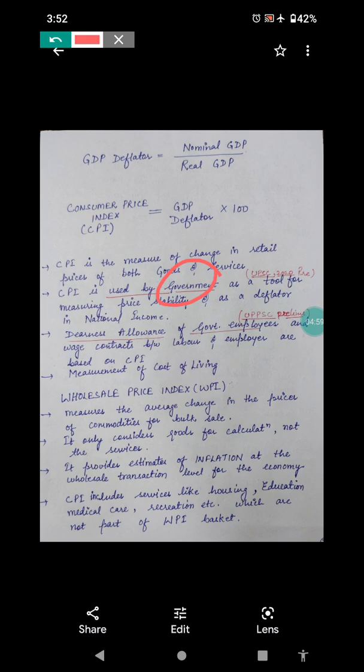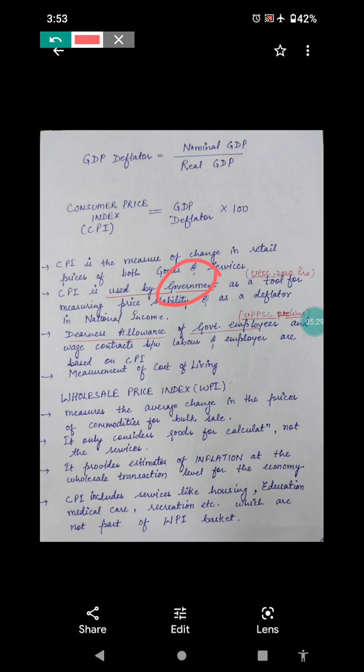Now again we have wholesale price index. Another term. See, CPI, we are saying consumer price index, that is the retail price of goods and services both. But this wholesale price index is also known as producer price index in USA, but in India we know it as wholesale price index. It is a wholesale price. So wholesale price is for what? For goods. So services are not a part of WPI.